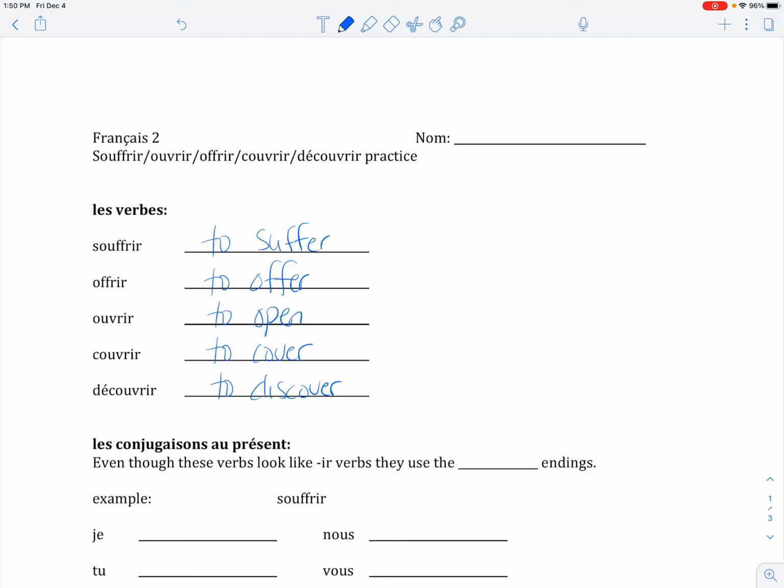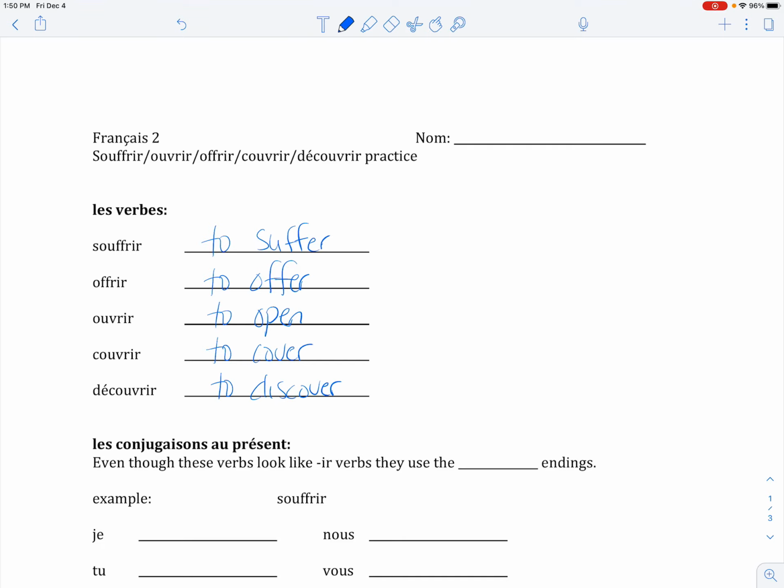Your irregular verbs in this chapter are souffrir, ouvrir, offrir, couvrir, and découvrir. You have the meanings of the verbs right at the top of the page. Souffrir, to suffer, offrir, to offer, ouvrir, to open, couvrir, to cover, and découvrir, to discover.